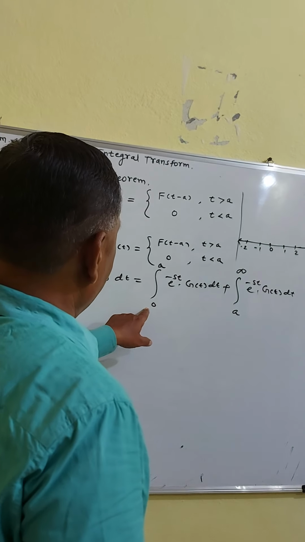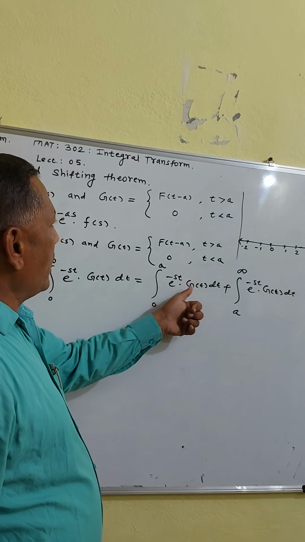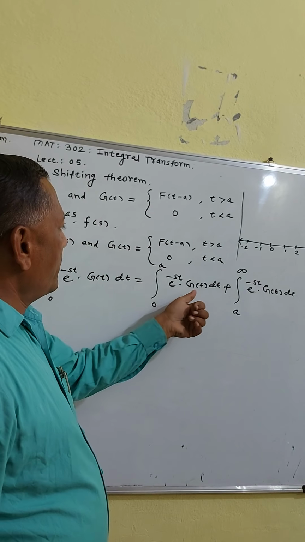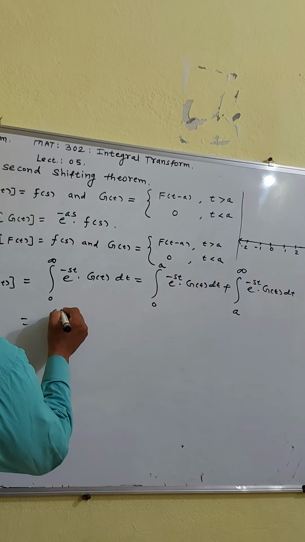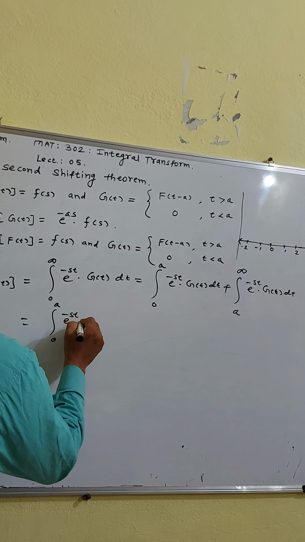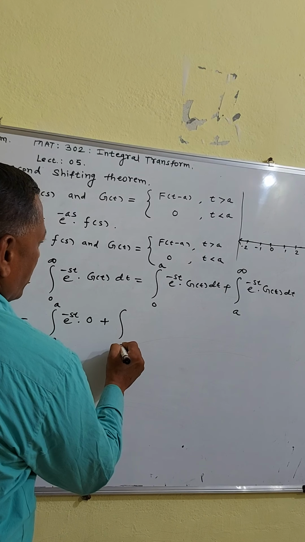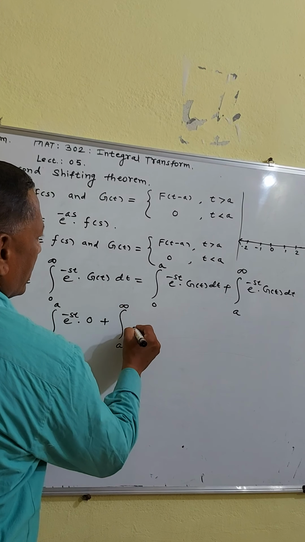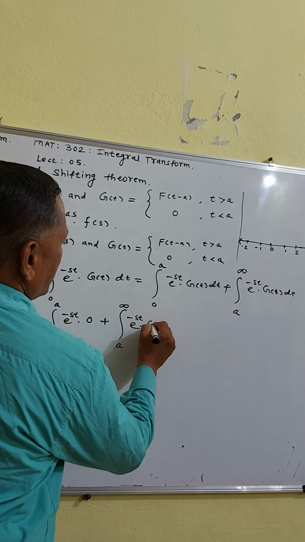But in the range 0 to a, t is less than a, so the value of g(t) is 0. Therefore it is equal to the integration from 0 to a of e raised to minus st into 0, plus the integration from a to infinity of e raised to minus st into g(t) dt.